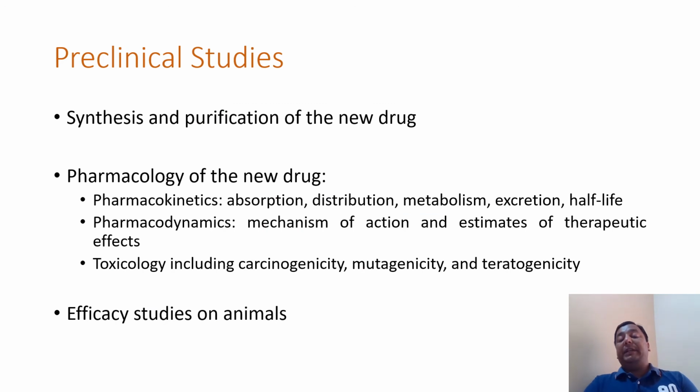So in preclinical studies, what are the issues and how to solve them? In preclinical studies, this is fully the synthesis and purification of the new drugs, and here we need to understand the pharmacokinetics and pharmacodynamics of the drugs.